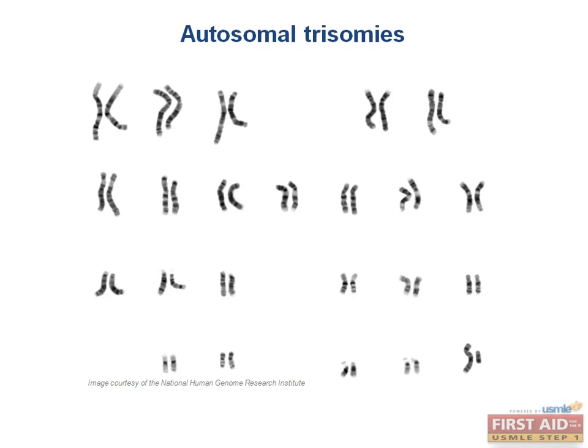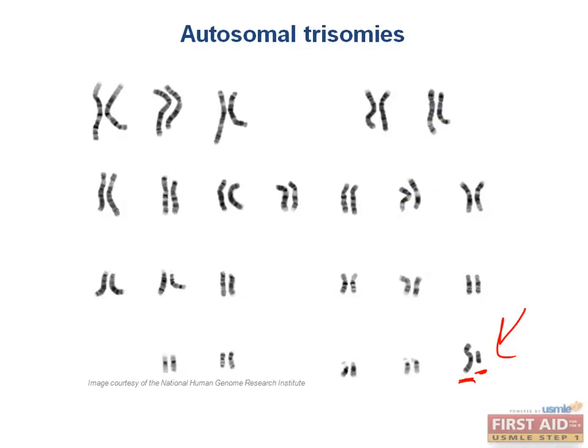By the way, do you think this is a male or female karyotype? So this one's from a male, which you can tell because the last chromosome in the bottom right corner here is the sex chromosomes, and one is much smaller than the other one. So this is the X chromosome and this is the Y, which means this person is a male.